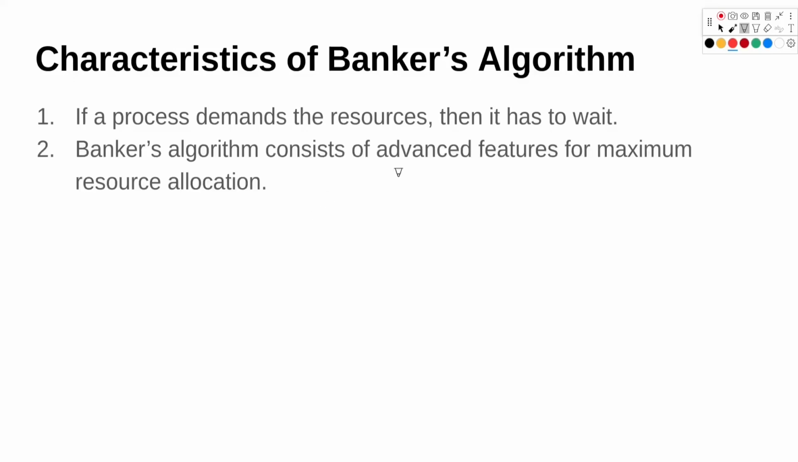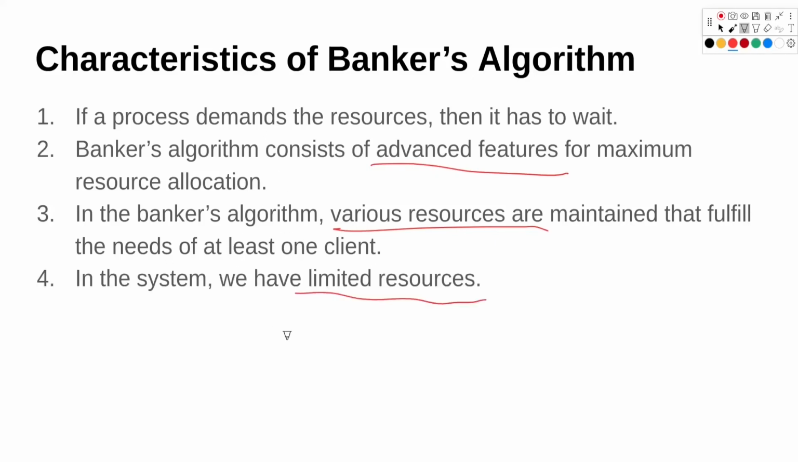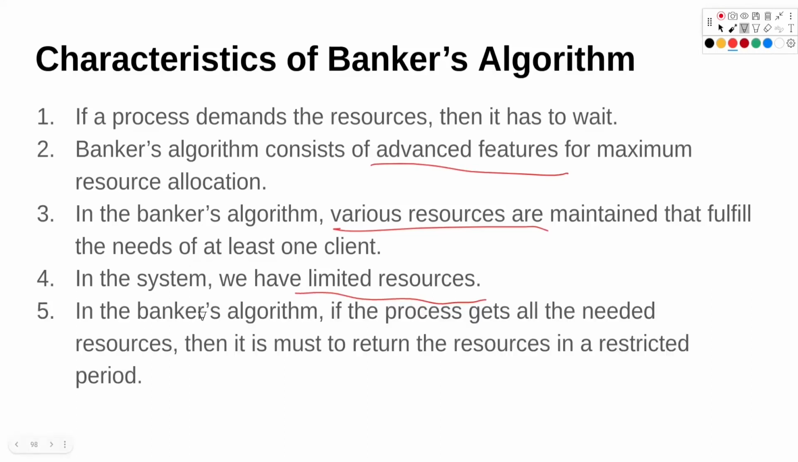Banker's algorithm also consists of some advanced features for maximum resource allocation. Various resources are also maintained that fulfill the needs of at least one client. At least one of the processes can complete its execution. And in the system, we have limited resources. In the Banker's algorithm, if any process gets all the needed resources, then it must return the resources within a restricted period of time. That time can be a day long or a month long. That depends upon the program.